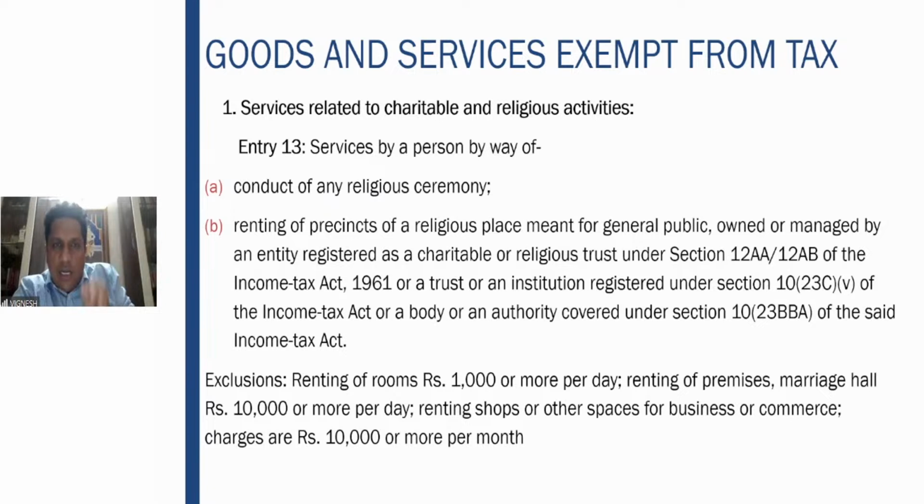So this particular religious place, the trust, to generate some extra revenue, rents part of the place either for weddings or for some ceremonies or whatsoever. That is also exempt, right? But there are certain exclusions here. We'll just go through that. Again, renting of the precincts of a religious place, which is owned or managed by an entity registered under 12AB. Even 10(23C)(v) or 10(23BBA) is also covered here.